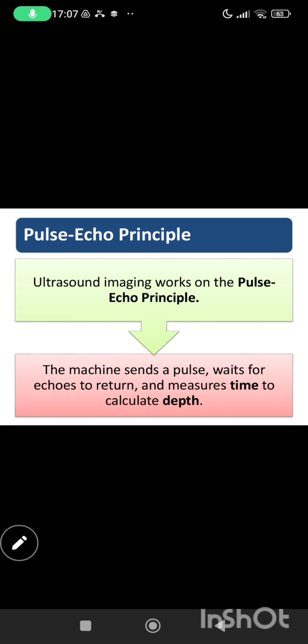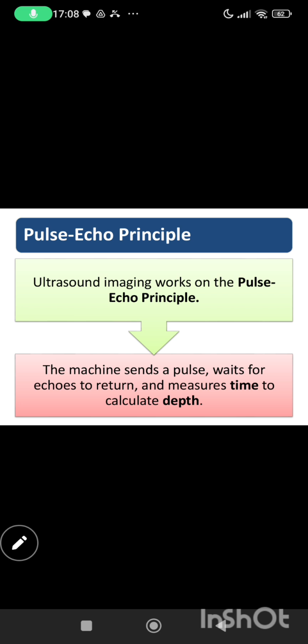Okay, good. Now, our next topic is mainly about the range equation and go-return time. If we revise the pulse echo principle, what is that? The pulse echo principle is when a machine sends out a pulse and waits for it to return, and based on how long it takes to come back, the depth is calculated. Exactly.